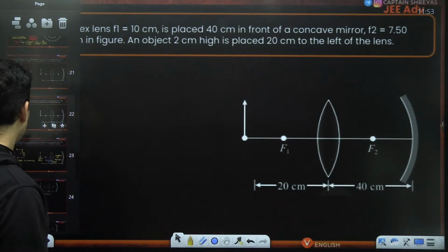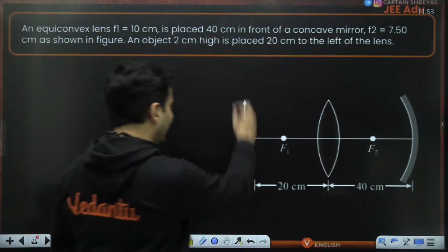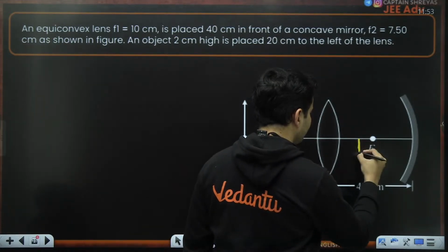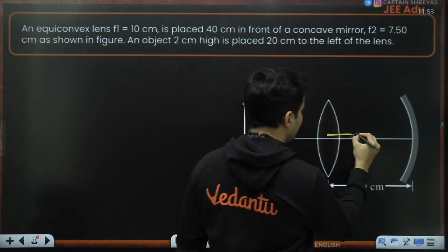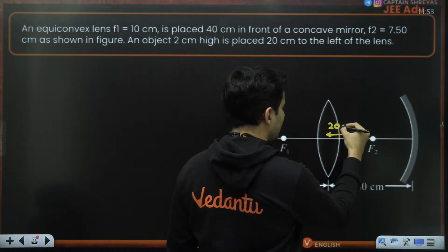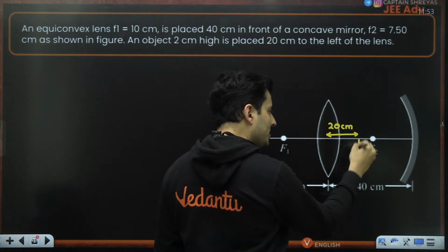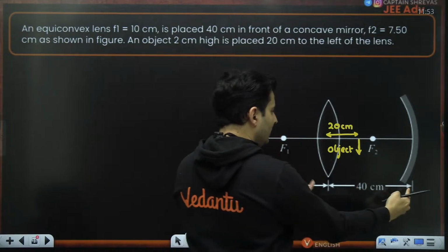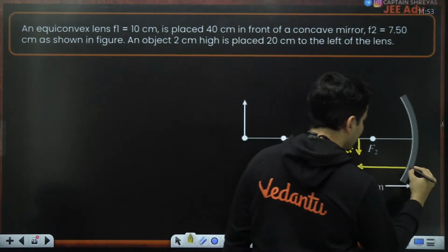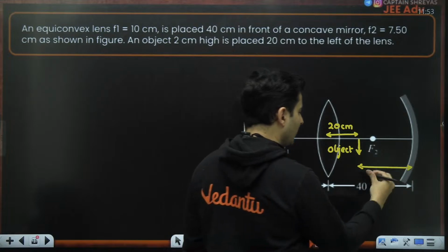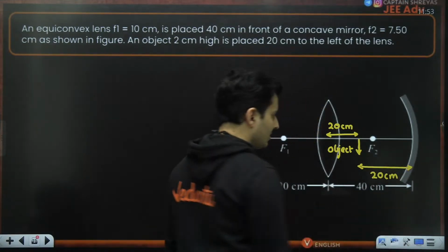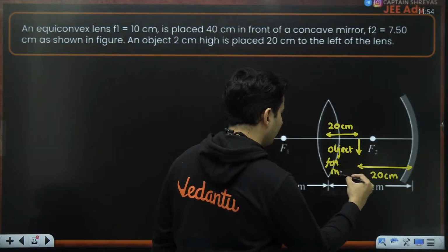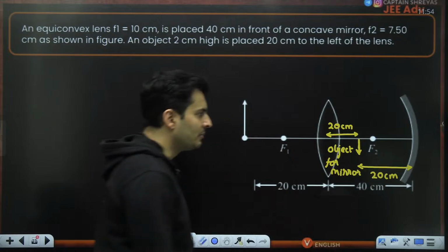Okay, so let me think about it now. Forget that the lens exists also. So think there is an object over here. The image now becomes an object. Yes, keep that in mind. So if this distance is 40 and this is 20, how much is the remaining distance? Obviously, if this is 20, this is 40, this will also be 20 centimeters. So this is the object for the mirror.